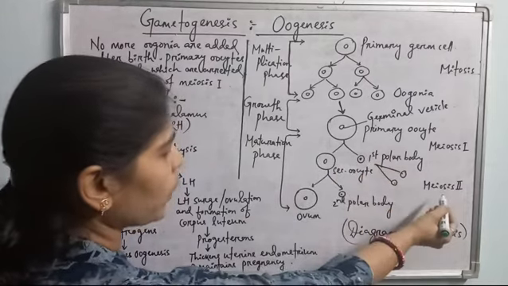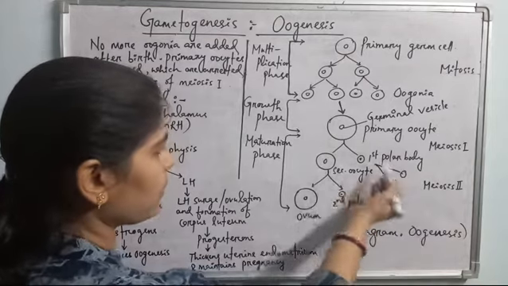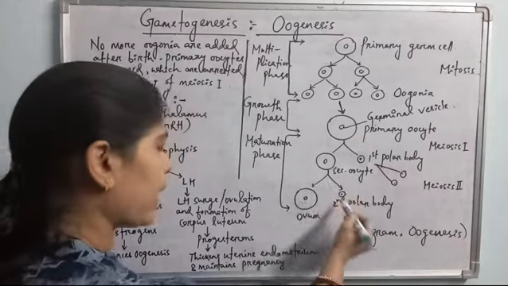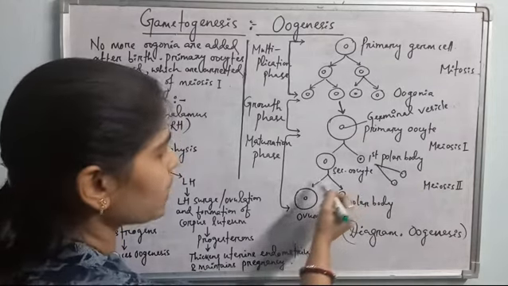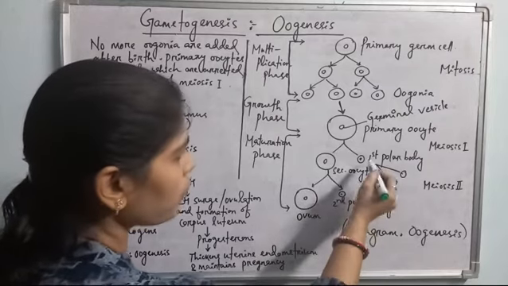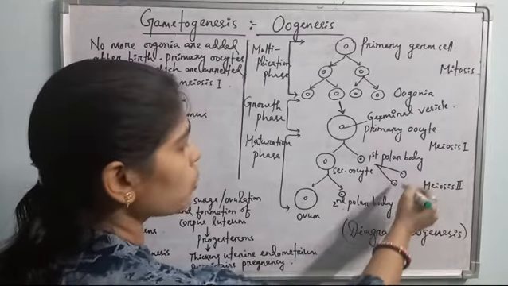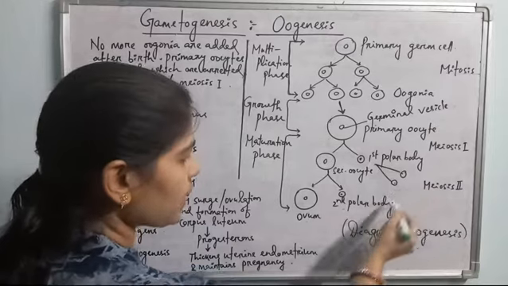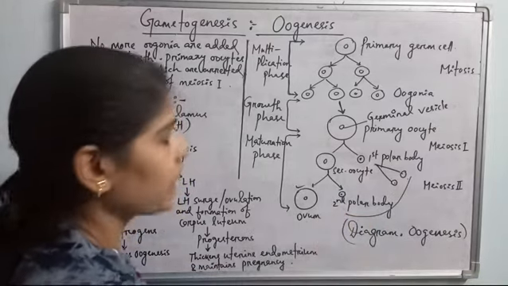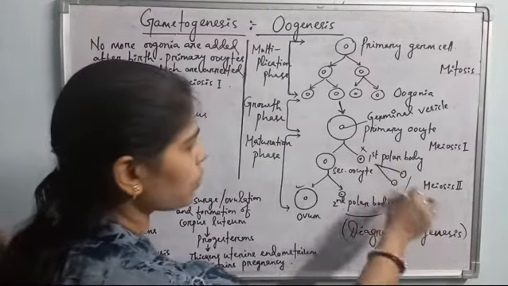Then in meiosis II, in case of invertebrates, what happens? Meiosis II occurs in both the secondary oocyte and the first polar body. The secondary oocyte again produces two unequal sized cells: the larger cell is the ovum and the smaller cell is the second polar body. Here also the first polar body undergoes meiosis II in case of invertebrates, producing two small second polar bodies. These three second polar bodies degenerate and only the ovum persists. But in case of vertebrates, what happens? The first polar body only degenerates. It doesn't undergo meiosis II.